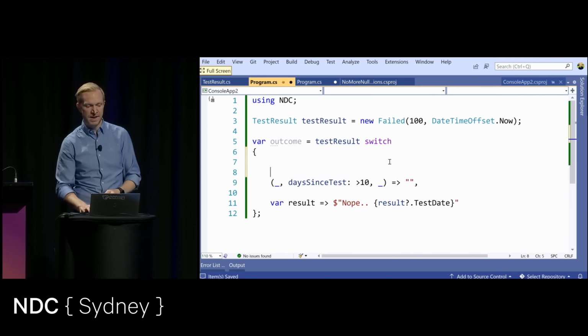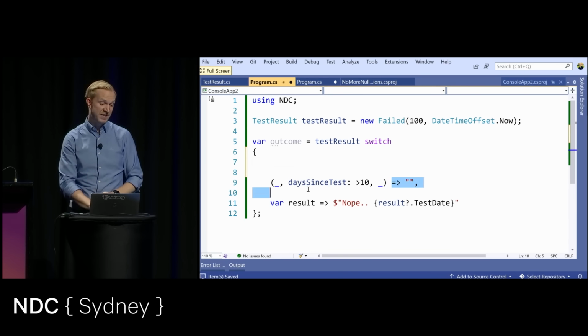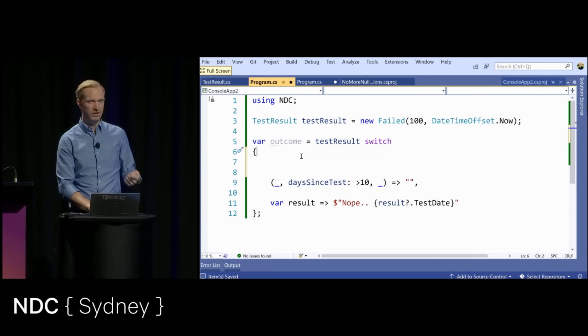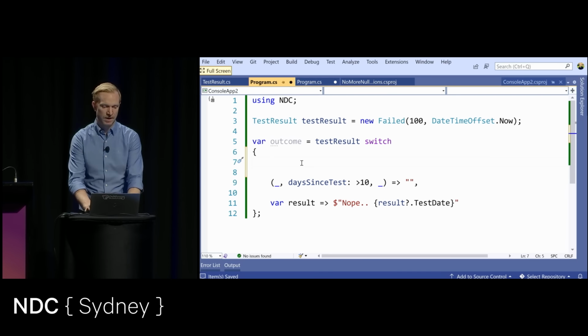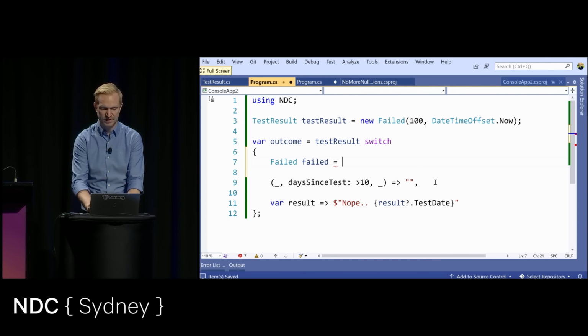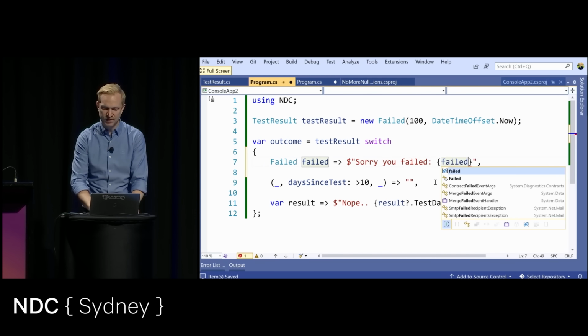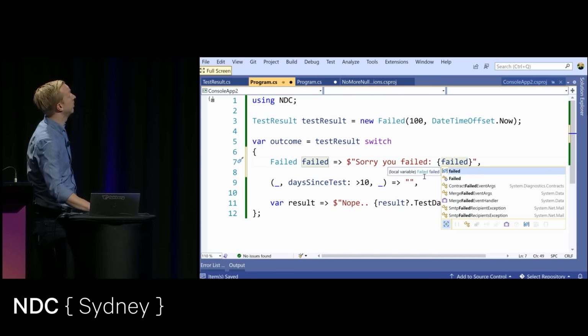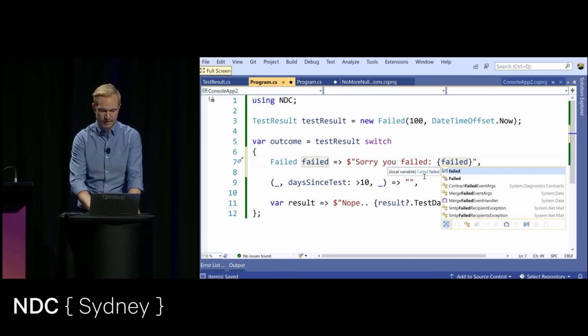But I could also say that I want to be more specific, because I don't believe this makes a lot of sense, since you have to go back and forth and actually own the code and look at it, or inspect the code with something else, or go into the definition. I'd much rather say, well, if it's failed, and I can capture this inside my switch here, or inside my block here, and say, sorry, you failed. And I can use this with a string interpolation if I want to, and I can access this as the concrete type as well. So I could capture this into this